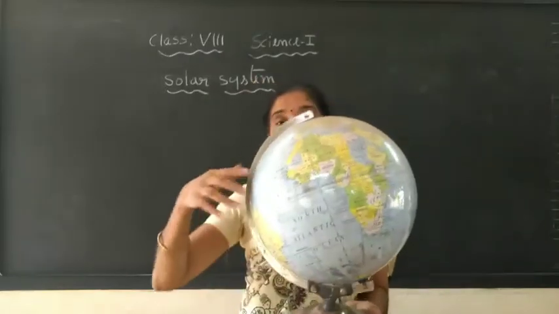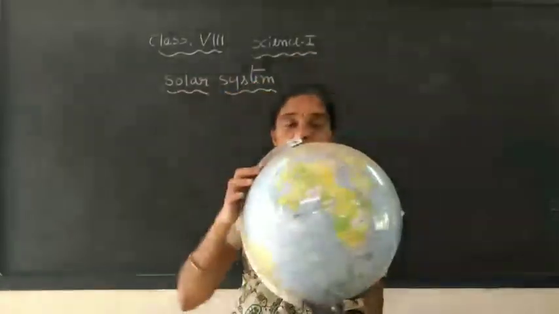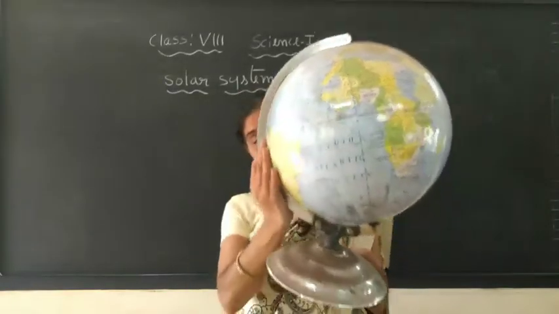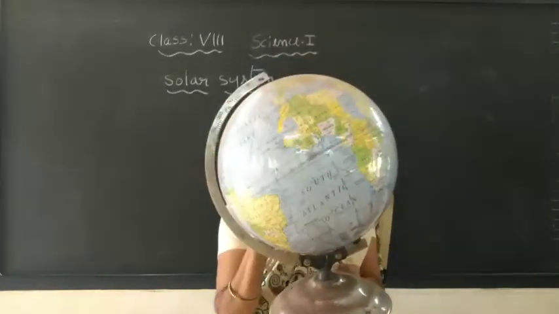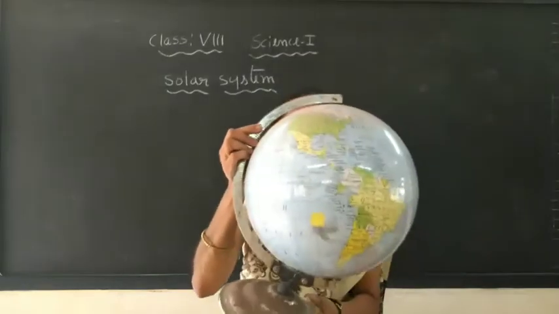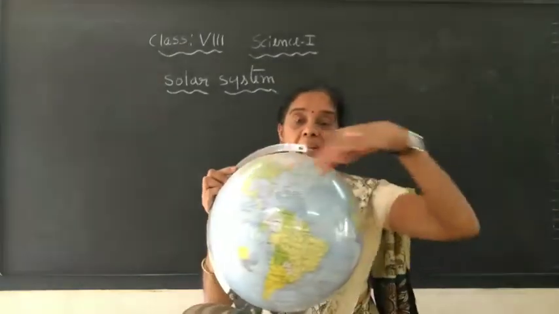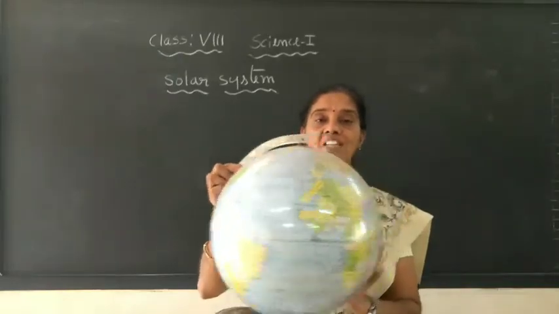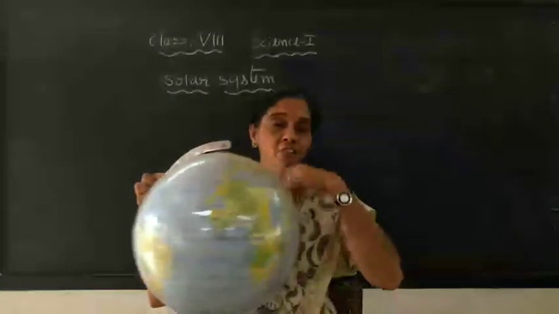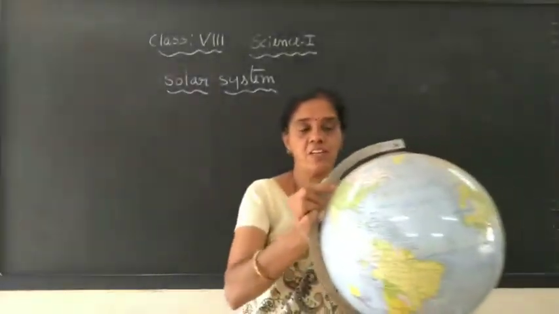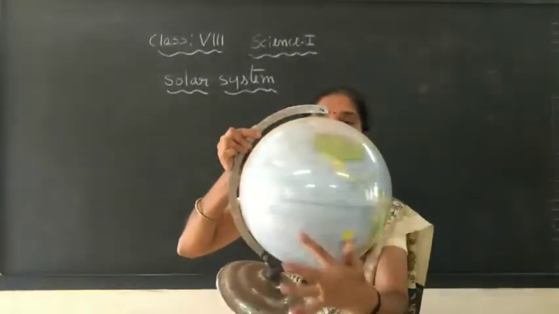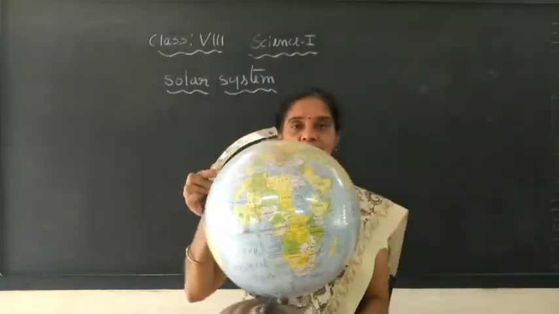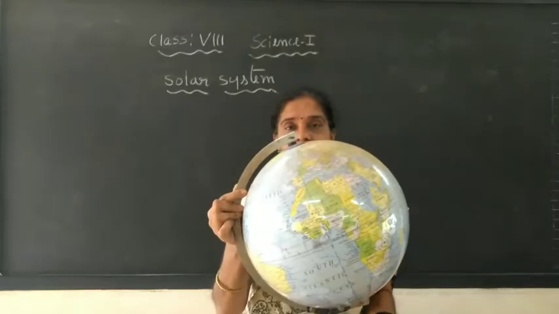Now, the revolution of the Earth around the sun is not in this plane, it is tilted. You can observe it. It is just tilted. You can see it is not this way. Actually, if you consider the plane of the Earth like this way, it should move like this when it revolves around the sun. But actually, when it revolves along this one, it is tilted. Can you see how tilted it is?